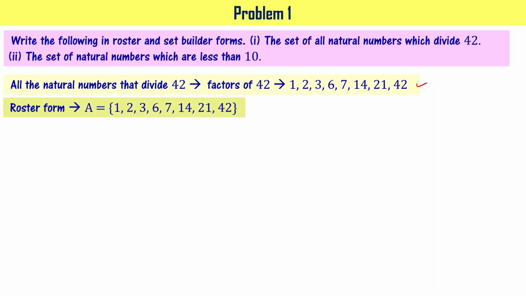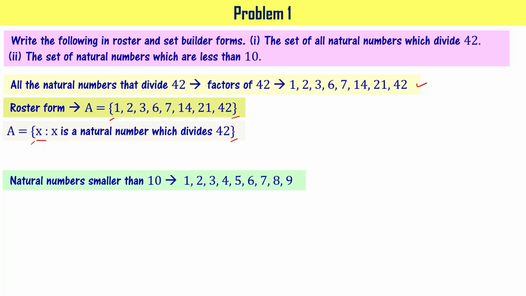In the roster form, when you write, you say that set A equal to, open the curly bracket and then write all the numbers 1, 2, 3, 6, 7, 14, 21, 42 and then put the curly bracket close, right? This is how we write the roster form. In the set builder form, we write A equal to curly bracket open, then X colon. X is a natural number which divides 42 and close the curly bracket, right? Let's go to the second part of the problem. Natural numbers smaller than 10. Those are 1, 2, 3, 4, 5, 6, 7, 8 and 9, right?